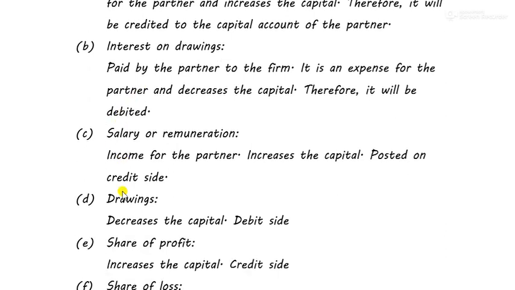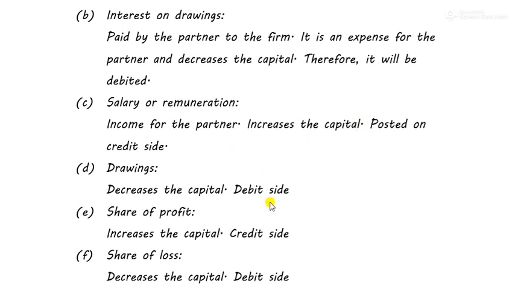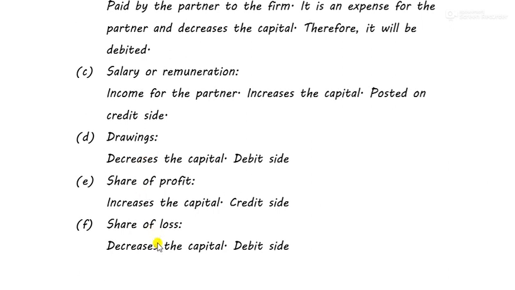Next, salary or remuneration, same, it is an income for the partner, therefore it increases the capital and is posted on the credit side. Drawings also decrease the capital, therefore they are posted on the debit side. Share of profit and share of loss. Obviously, share of profit increases the capital, therefore credit side, and share of loss decreases the capital, therefore it is recorded on the debit side.